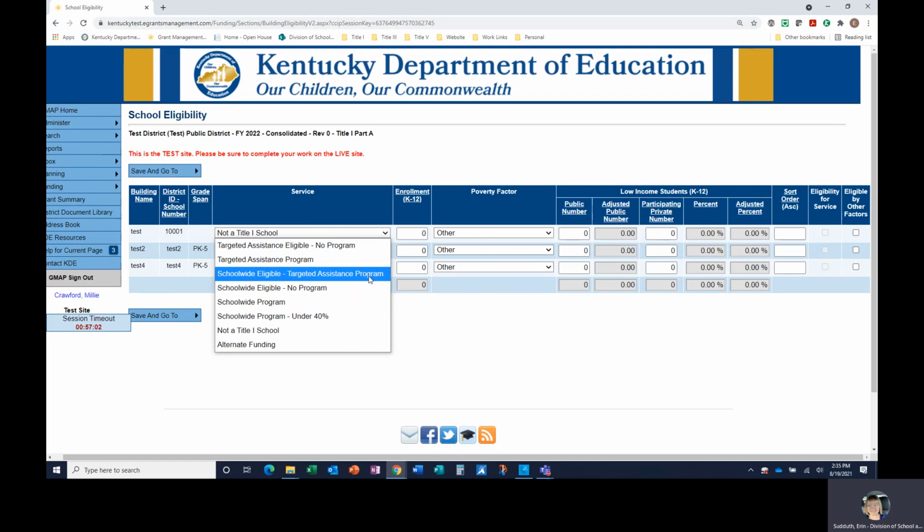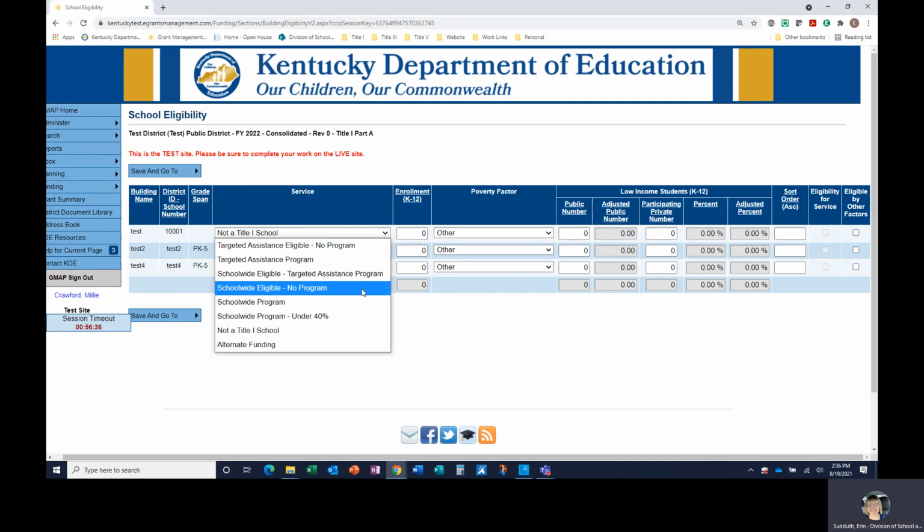School-wide eligible targeted assistance program. The school's poverty percentage is at or above 40% or at or above the district's poverty average, depending on the selection made on the school program description page. The school is eligible for a school-wide program, however, a targeted assistance program is implemented and only identified students receive services.